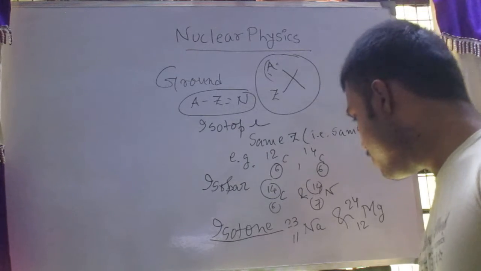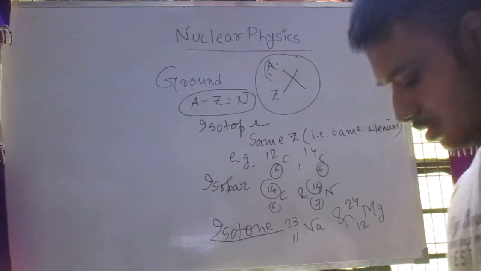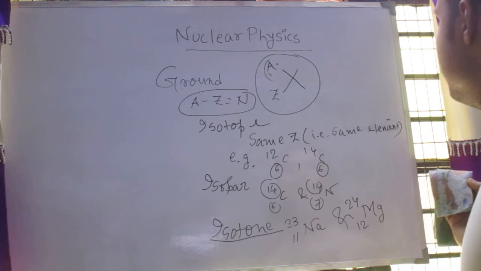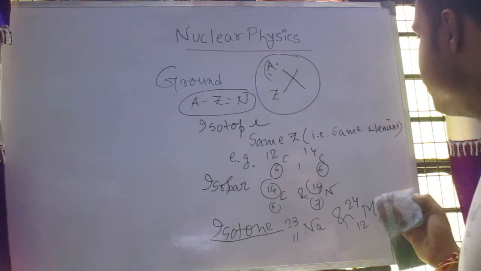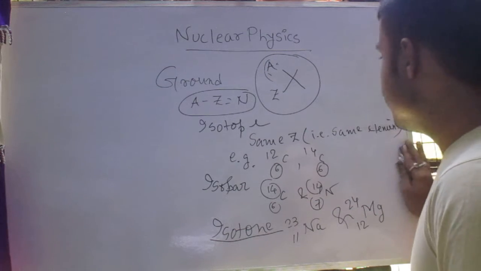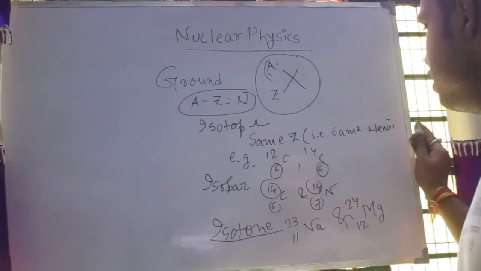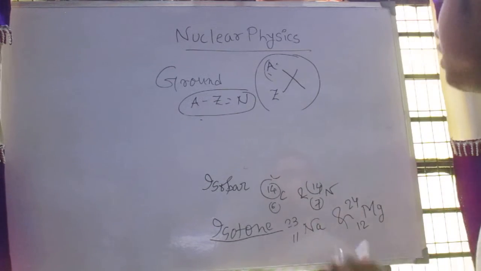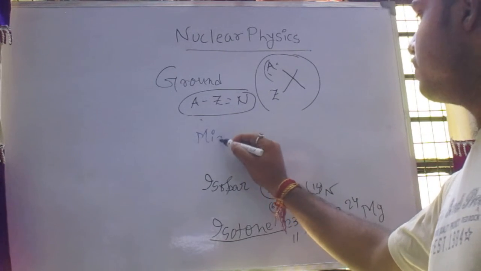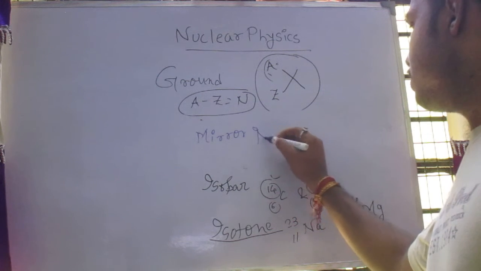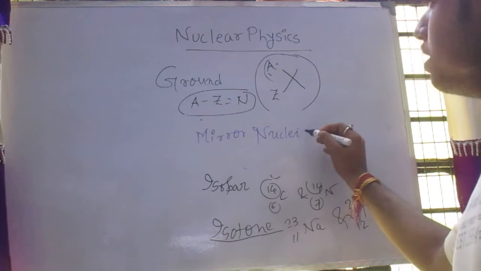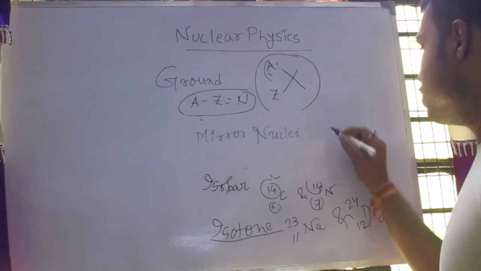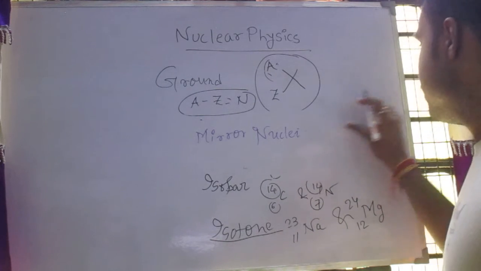Now another term is there, which is mirror nuclei. What is mirror nuclei? An isobaric pair of atoms. Isobaric pair of atoms means the mass number is same.